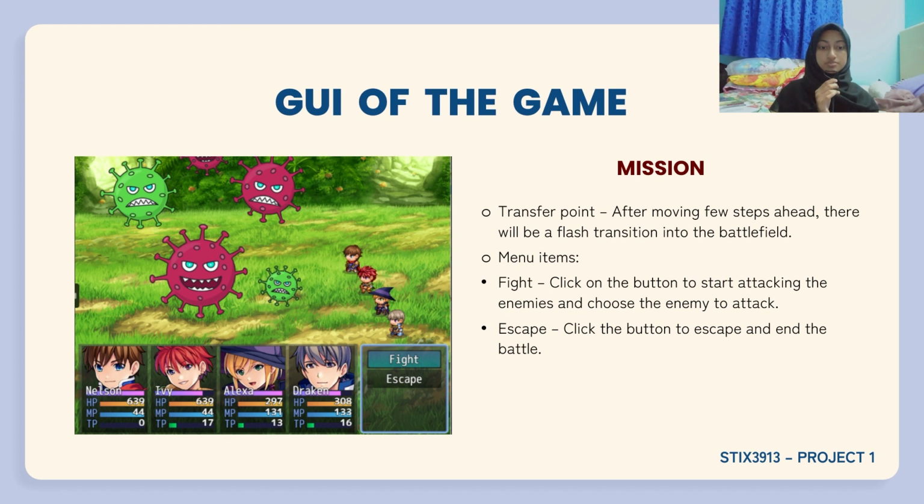The menu items we have here are two, fight or escape. When player clicks on fight, then player will start attacking the enemies and choose the enemy to attack. However, if player chooses to escape, then the battle will just end.